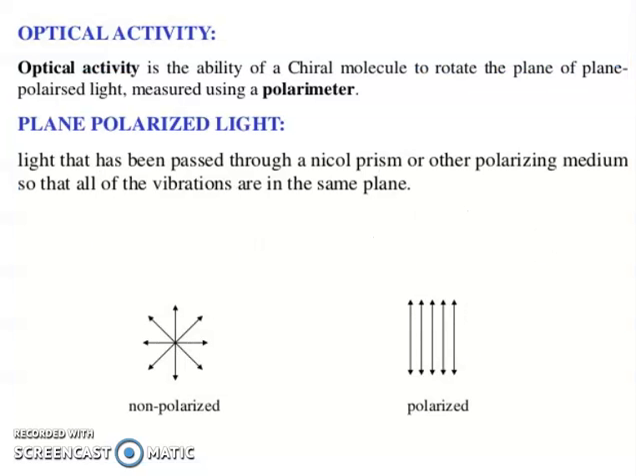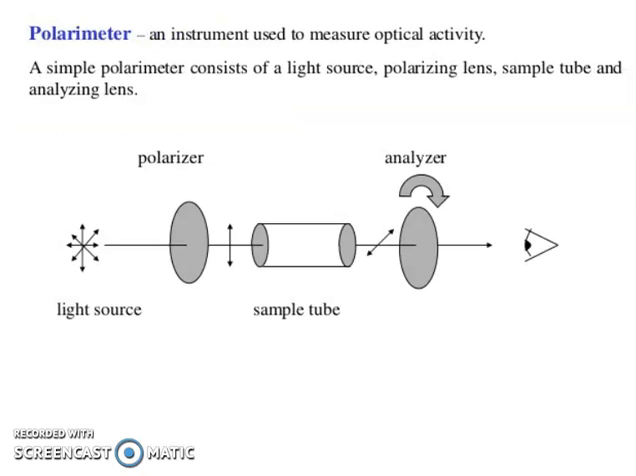Now friends, optical activity. Optical activity is the ability of a chiral molecule to rotate the plane of polarized light, measured using a polarimeter. Plane polarized light is light that has been passed through a Nicol prism or other polarizing medium so that all the vibrations are in the same plane: non-polarized and polarized. Polarimeter, an instrument used to measure optical activity. A simple polarimeter consists of a light source, polarizing lens, sample tube, and analyzing lens. You can see here in the pictorial diagram: light source, polarizer, sample tube, analyzer.